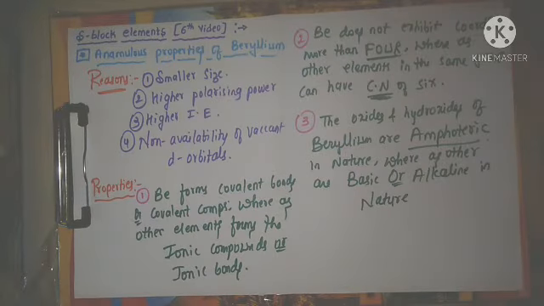Now next we will go for the similarities between beryllium and aluminium, that we will discuss.